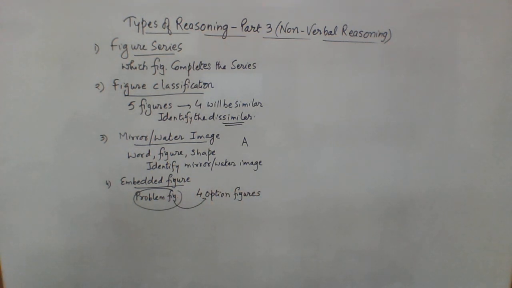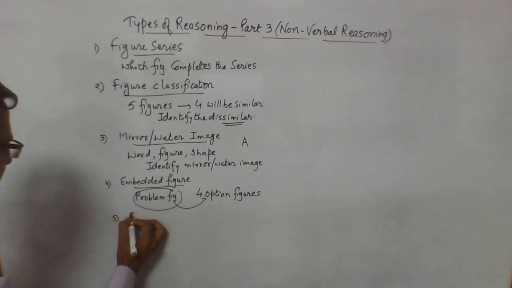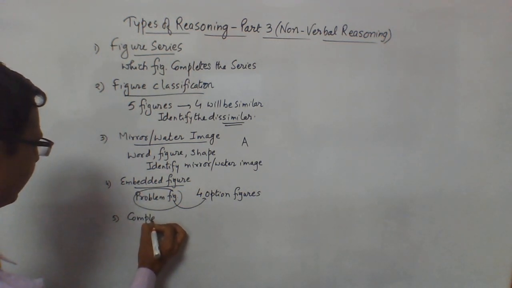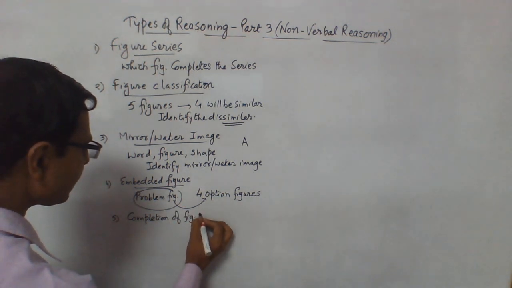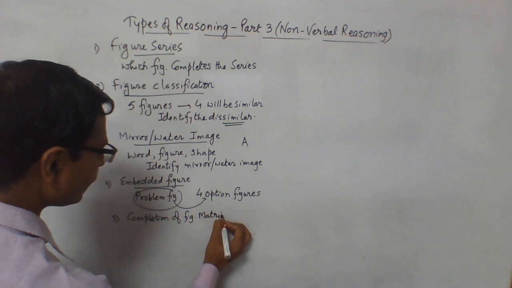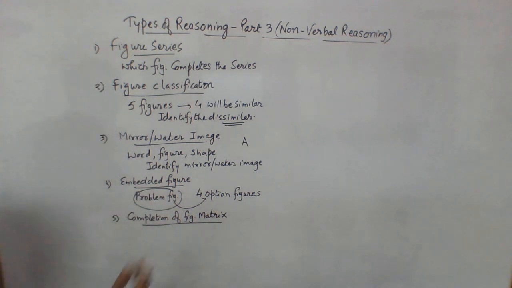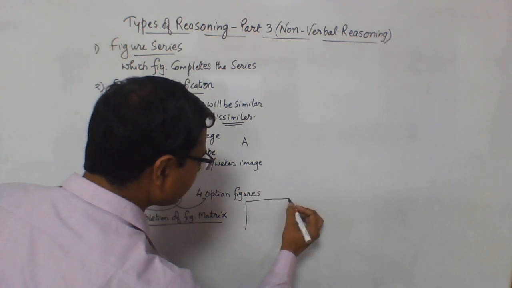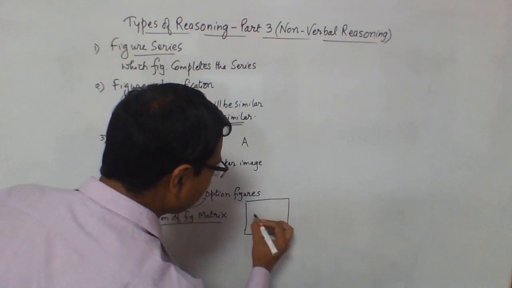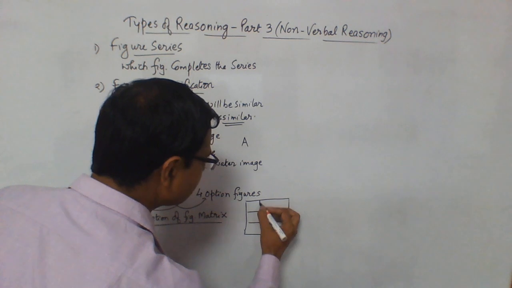Okay. Likewise, you have completion of a matrix, completion of figure matrix. So very less asked, but very important also. What will be given here? Like you will have a matrix of figures, say 3 by 3 matrix of figures like this.